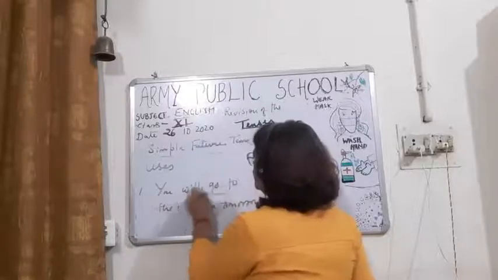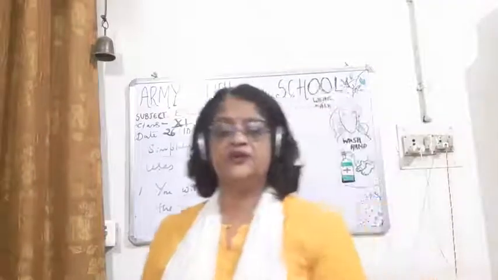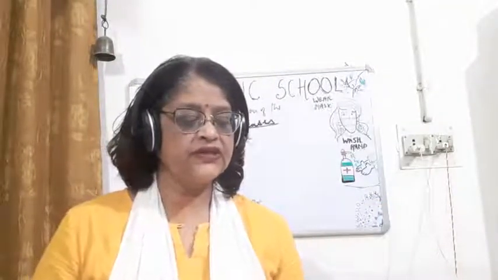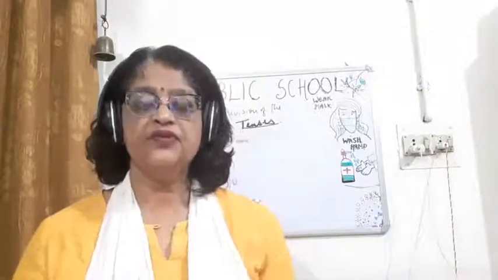So children, here will is used with the base form of the verb, to tell an action that will happen in the future.